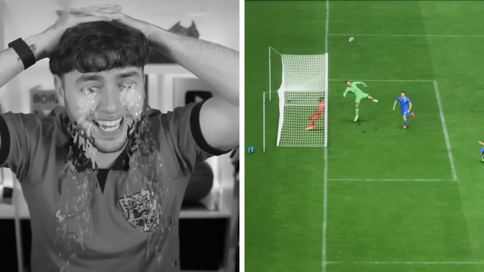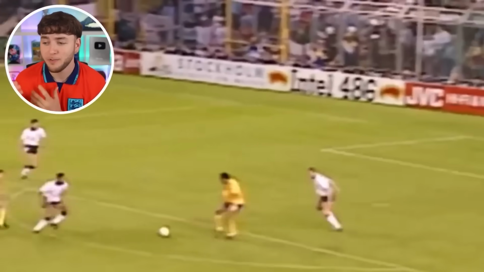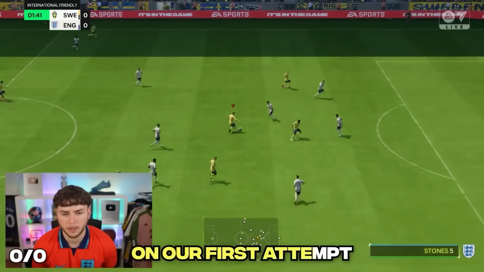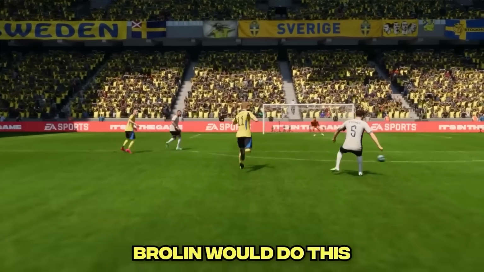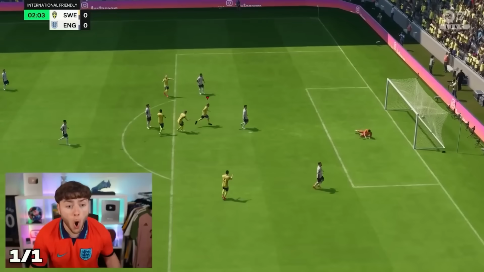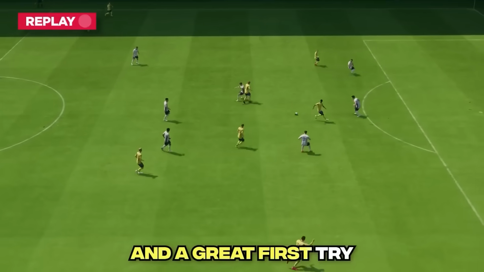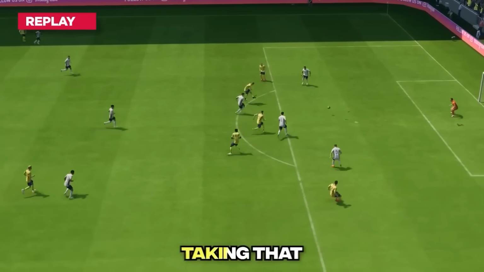That was actually it. And in 1992, we had a goal which actually sent England home. It's Thomas Brolin with a beautiful one-two, top bins. It's a great goal. And speaking of great goals, on our first attempt, Brolin would do this. Boom! Oh! That's a great first attempt. And a great first try it was, as we're definitely taking that and moving on